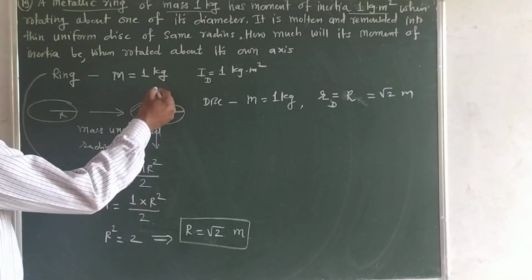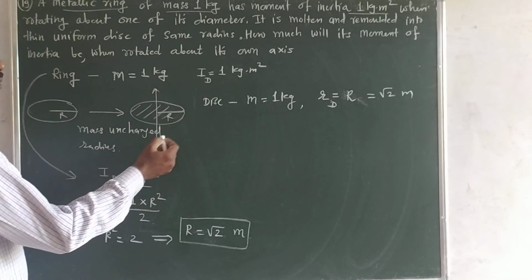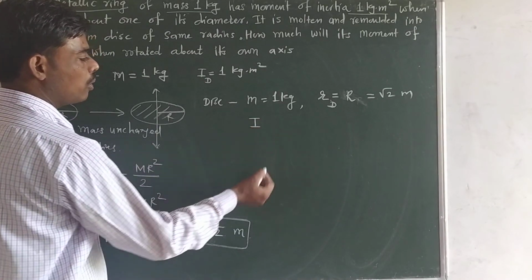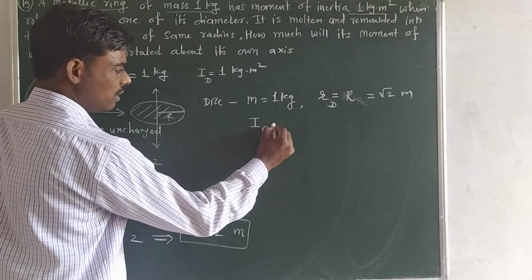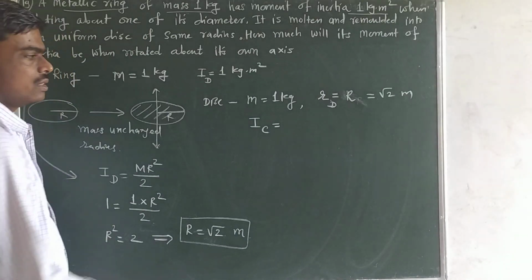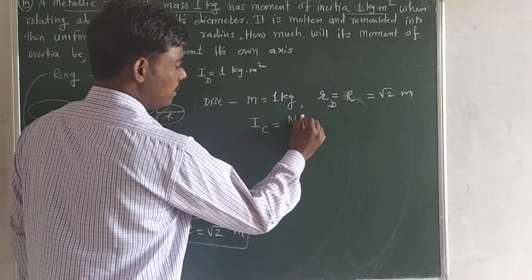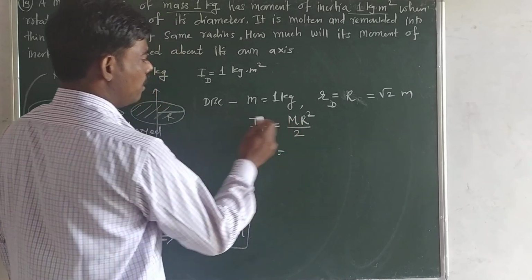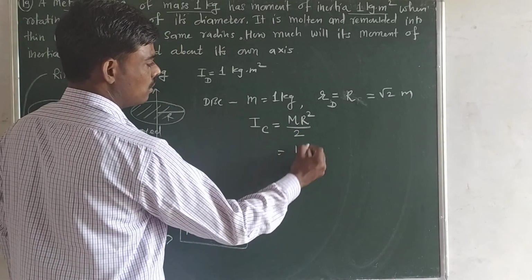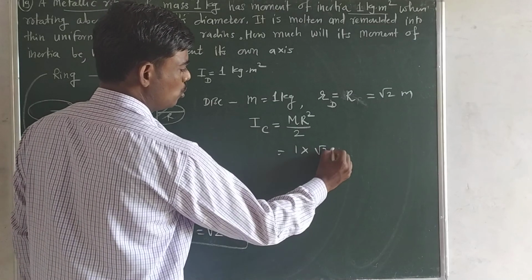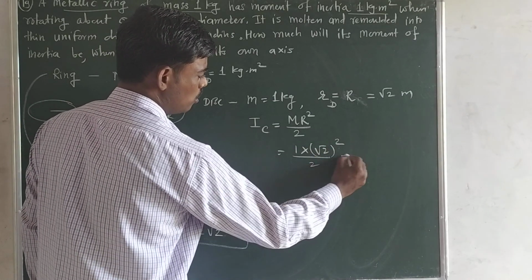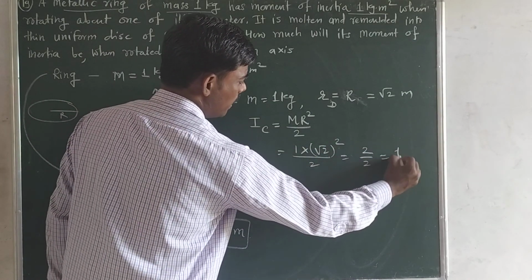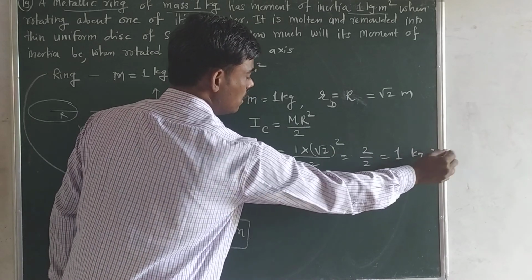We have to find out the moment of inertia of disc about its axis passing through center, IC. So its formula is MR square by 2. M mass remains same 1. R root 2 square by 2 means 2 by 2. Answer is 1 kg into meter square.